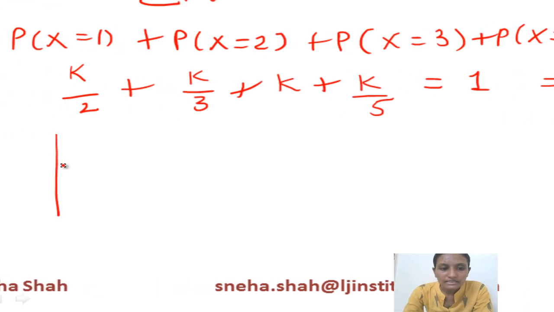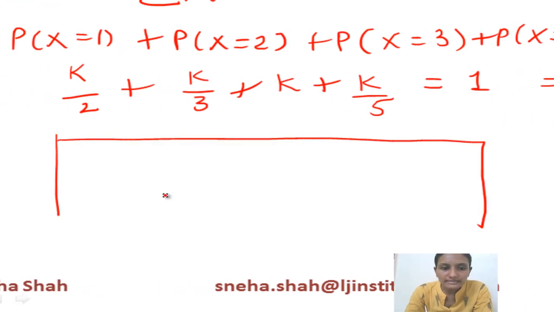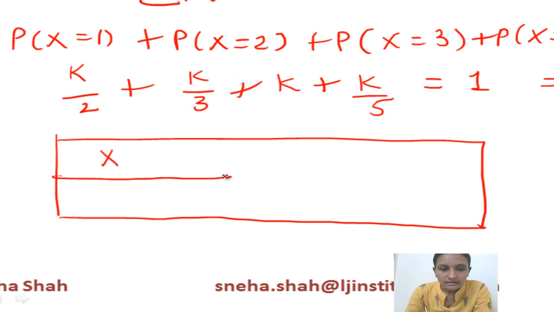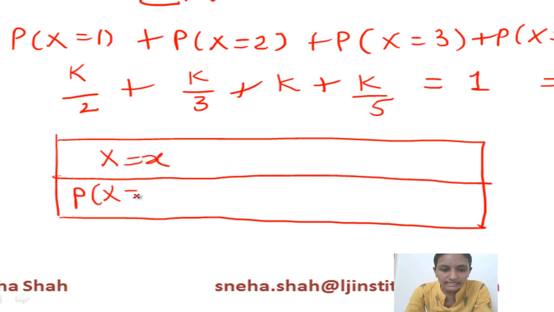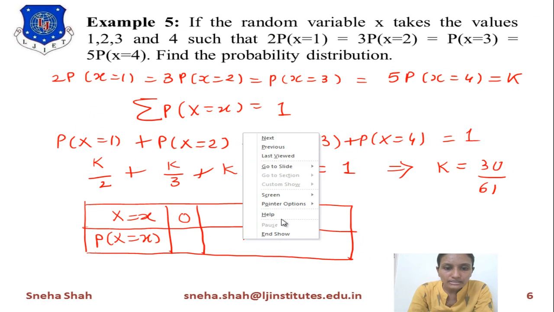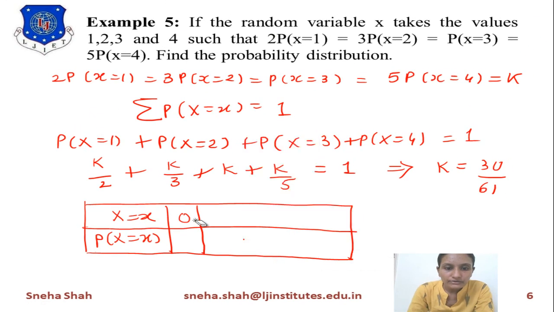Now we want to generate the probability distribution in tabular form. For that we will start with x, and we take probability of x equals x, and the variable x takes the values 1, 2, 3 and 4. So we will take all these possibilities as 1, 2, 3 and 4.